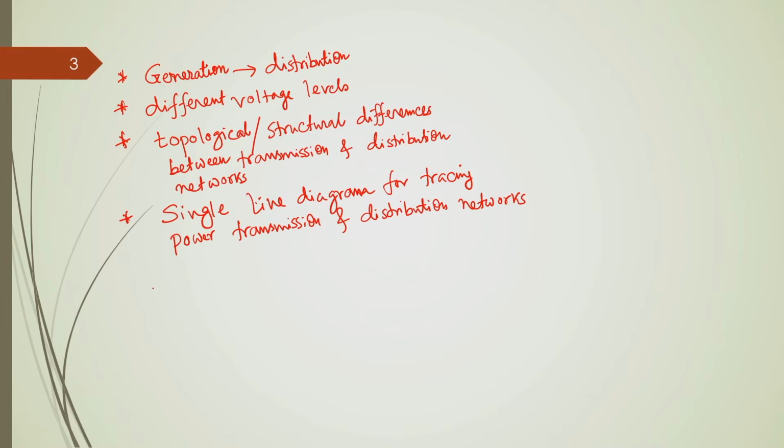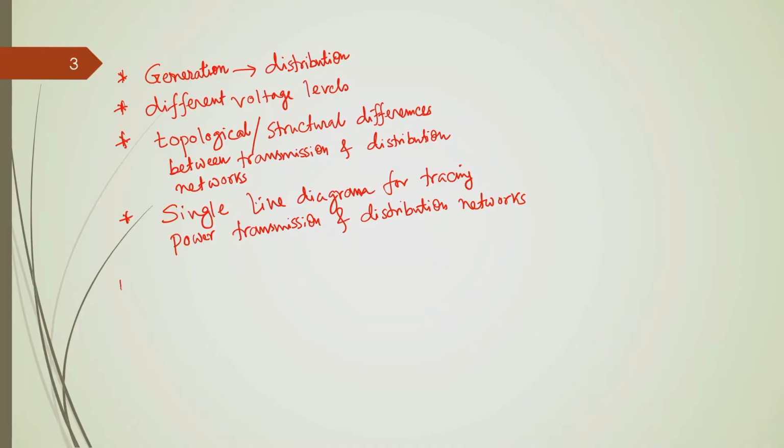Now, let me draw a block representation to illustrate how power is transmitted and distributed from the generator side to the customer. First, we will have the generating station. Suppose this box represents the generating station. One generating station may have multiple generators, connected in parallel so that they can share load.